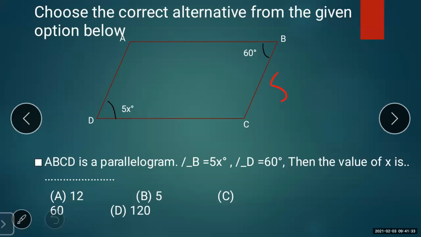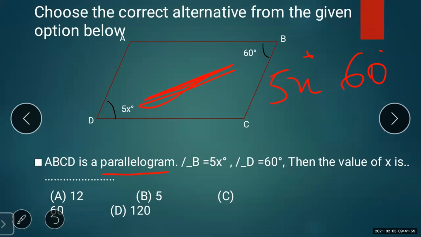So 5x degrees, and here 60 degrees. As per the property, these are the two opposite angles, and opposite angles of a parallelogram are congruent. So x is a multiple.